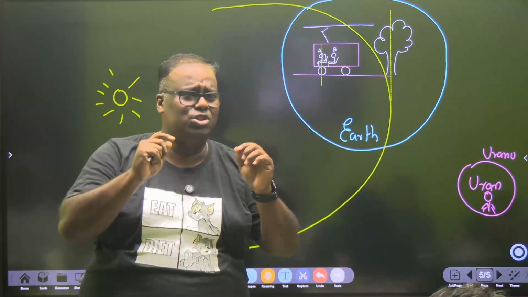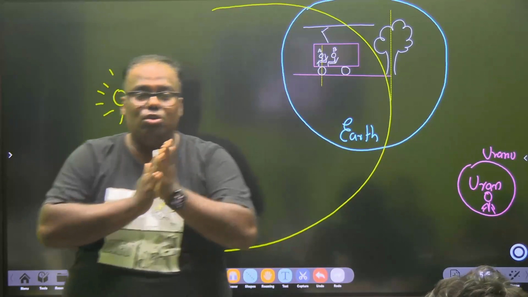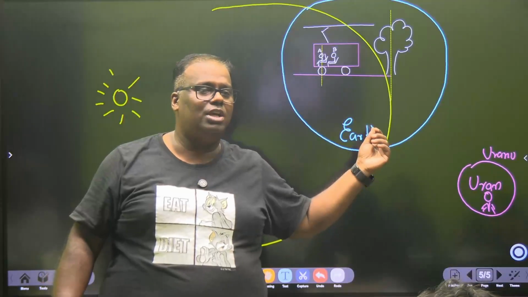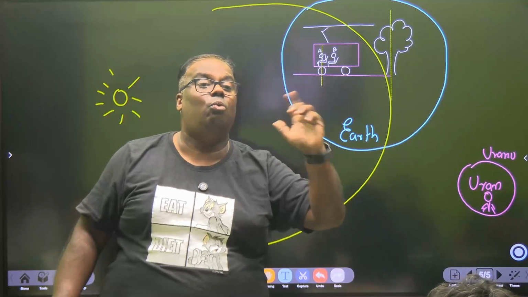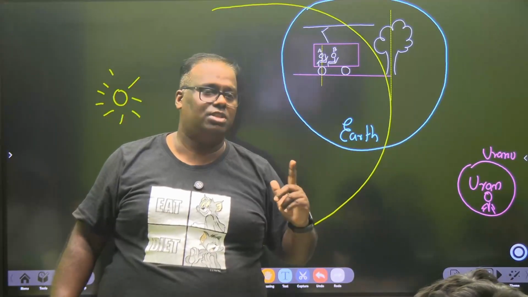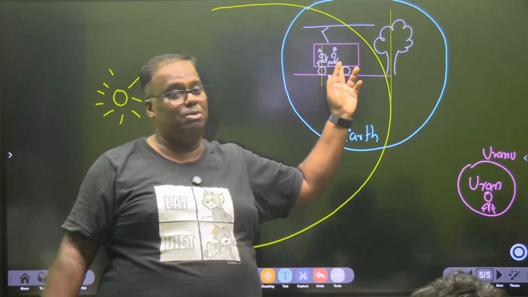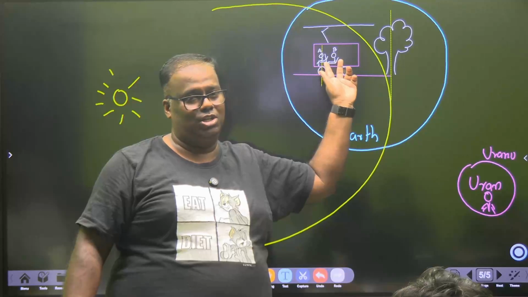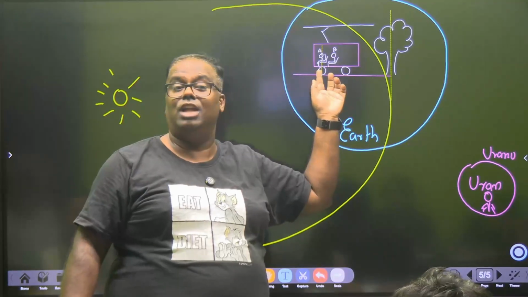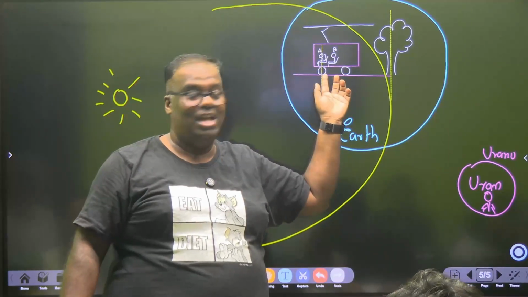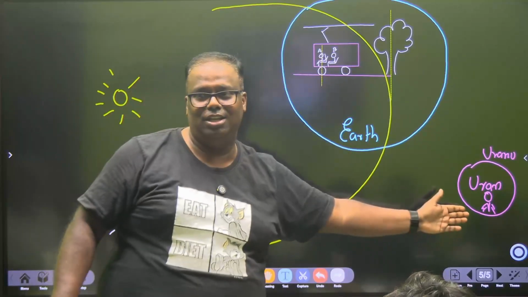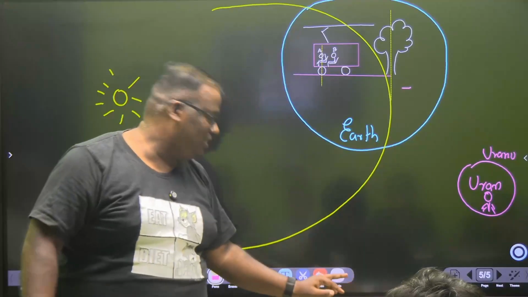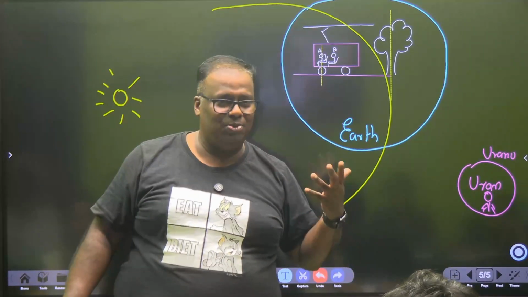Rest or motion is a very subjective thing. So tomorrow, if anyone asks you in any question paper, is this body at rest? Your first question should be, what is the reference? And this metro example is the best. If the reference is the tree, then both of them are in motion. If one of them is the reference, none of them are in motion, right? And if you see from a third party, everything, even the tree is in motion. The best part is even the tree is in motion. Did you understand this?